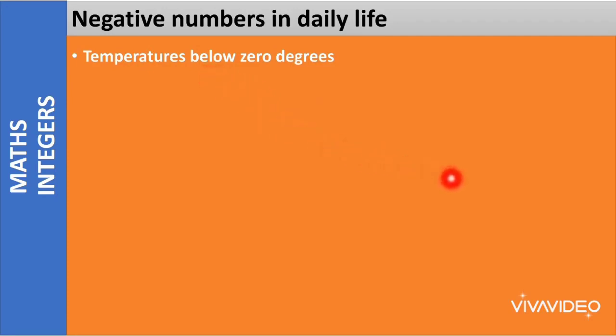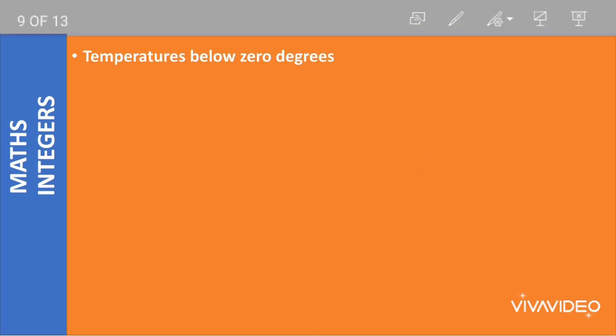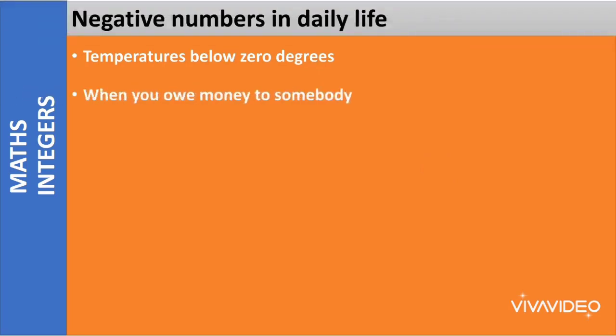We say the temperature is -1 degrees, or -2, -7 degrees, etc. What we mean exactly is that the temperature is below 0 degrees. If we say -7 degrees, we mean that the temperature is 7 degrees below 0 degrees, 7 degrees colder than 0 degrees. The next example is when you owe money to somebody.